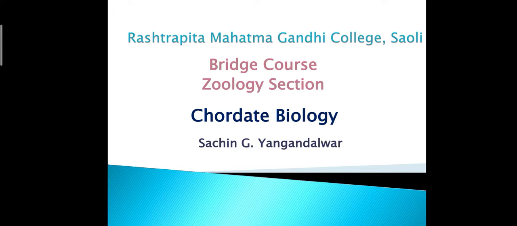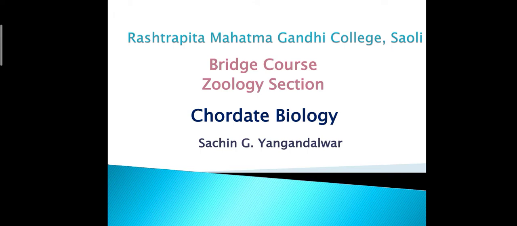In the subsequent studies in 1969, R.H. Whittaker gave five kingdom system of classification, and they are Monera, Protista, Fungi, Plantae, and Animalia. And this five kingdom system of classification depends upon the defined criteria which was given by R.H. Whittaker. You also learn about the kingdom Animalia, means all types of animals properly classified in kingdom Animalia.